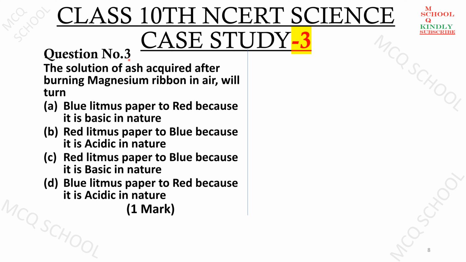Let us take question number 3. The solution of ash acquired after burning magnesium ribbon in air will turn: A. Blue litmus paper to red because it is basic in nature. B. Red litmus paper to blue because it is acidic in nature. C. Red litmus paper to blue because it is basic in nature. D. Blue litmus paper to red because it is acidic in nature. So what do you think? What is the answer?